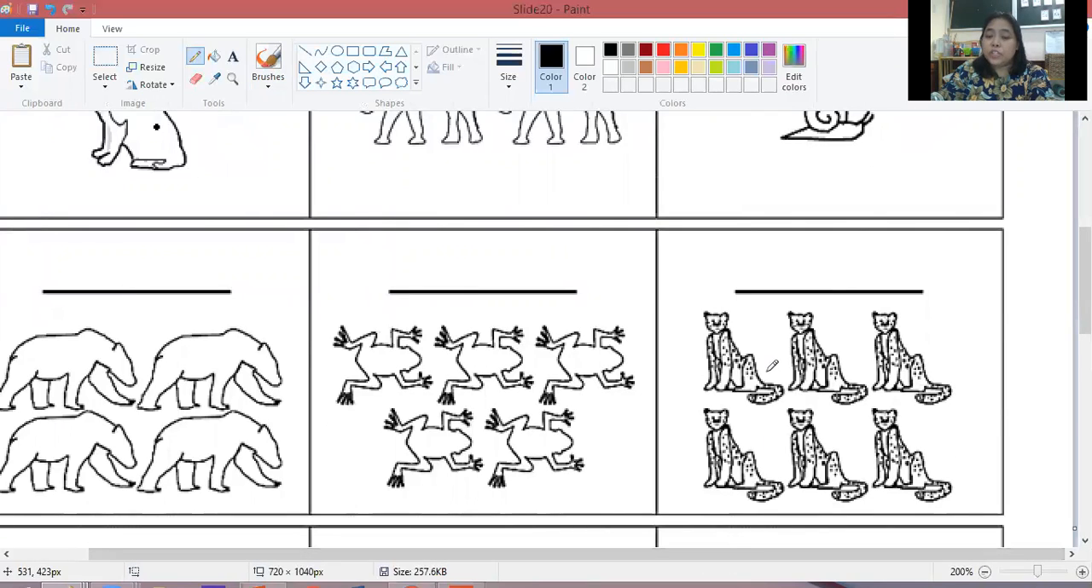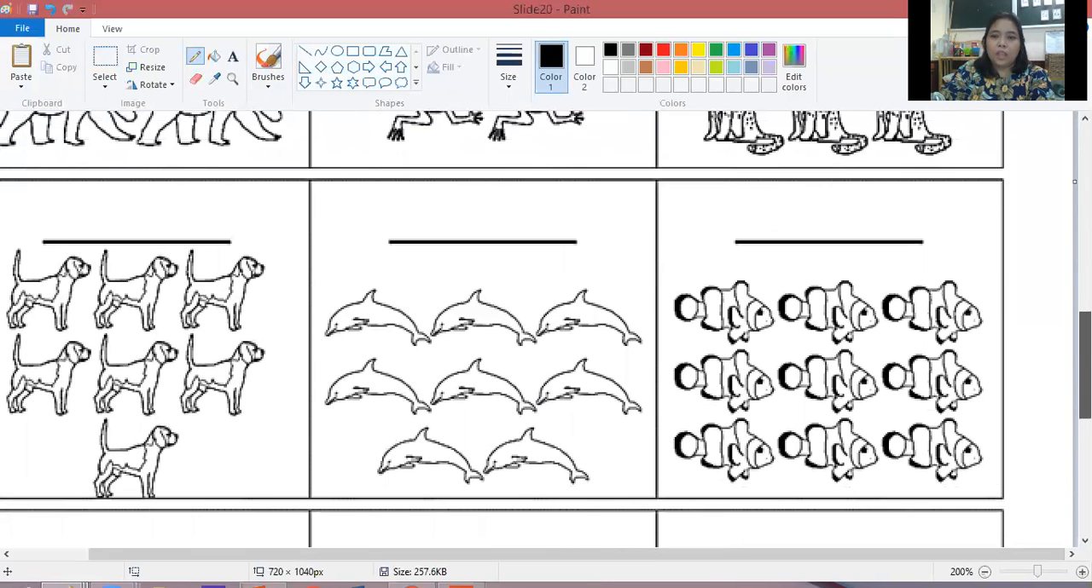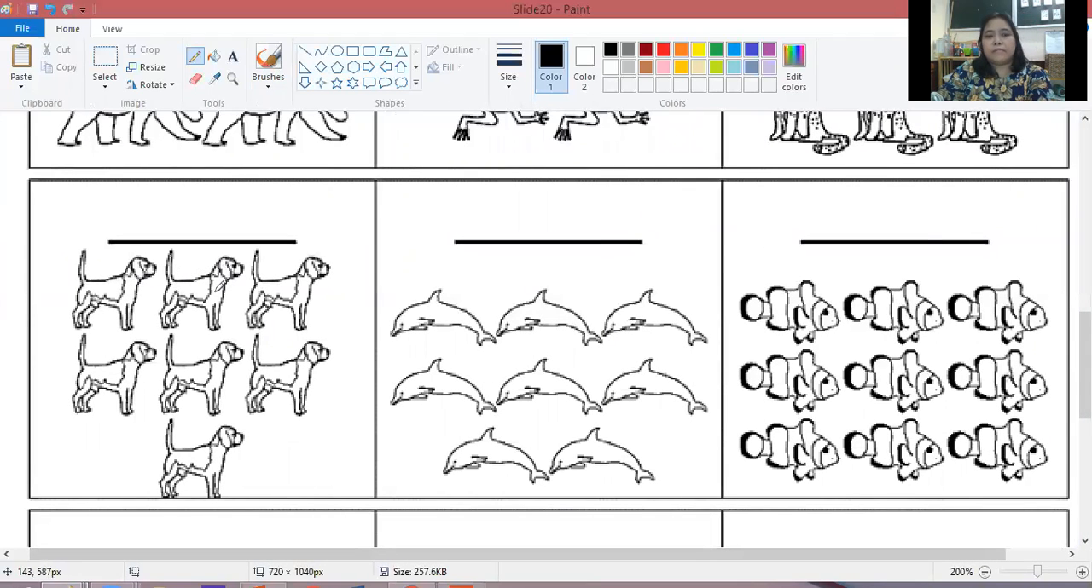Next set, how many jaguars do we have? Let's count. Then write the number there. Next, how many dogs do we have? Let's count. Write the correct number here. Next set, we have dolphins. So count how many dolphins we have. Then write your answer here on the line.